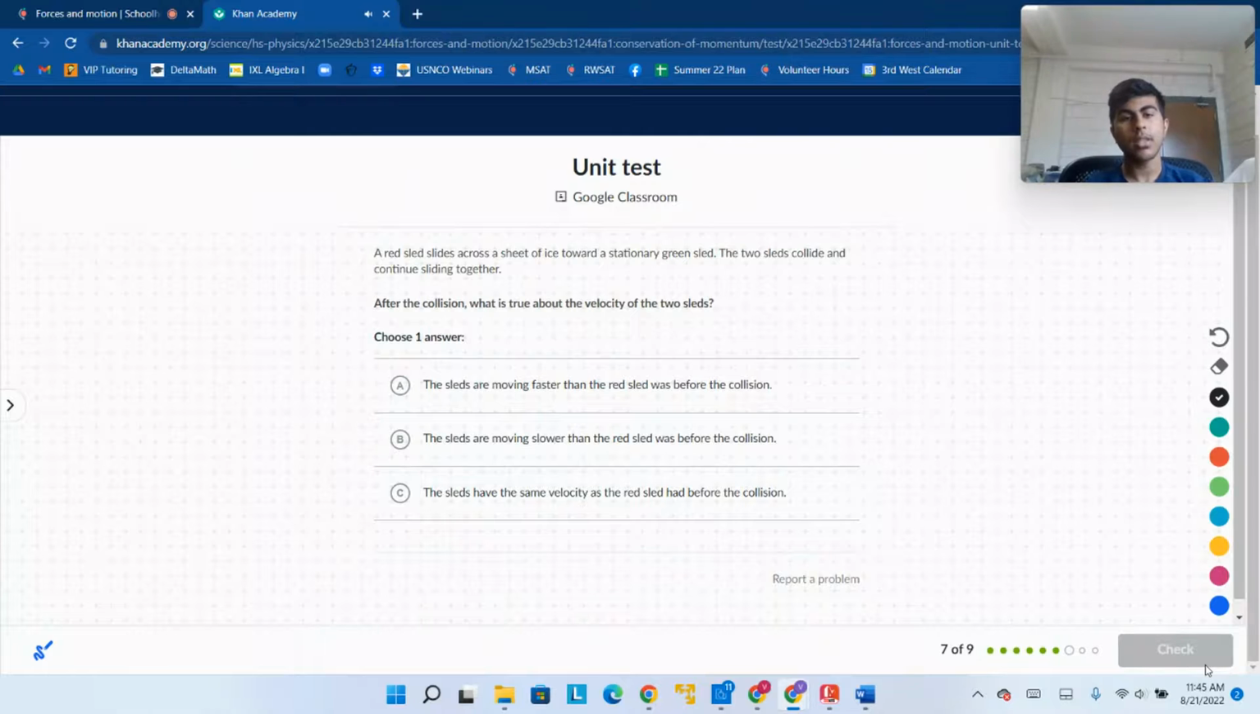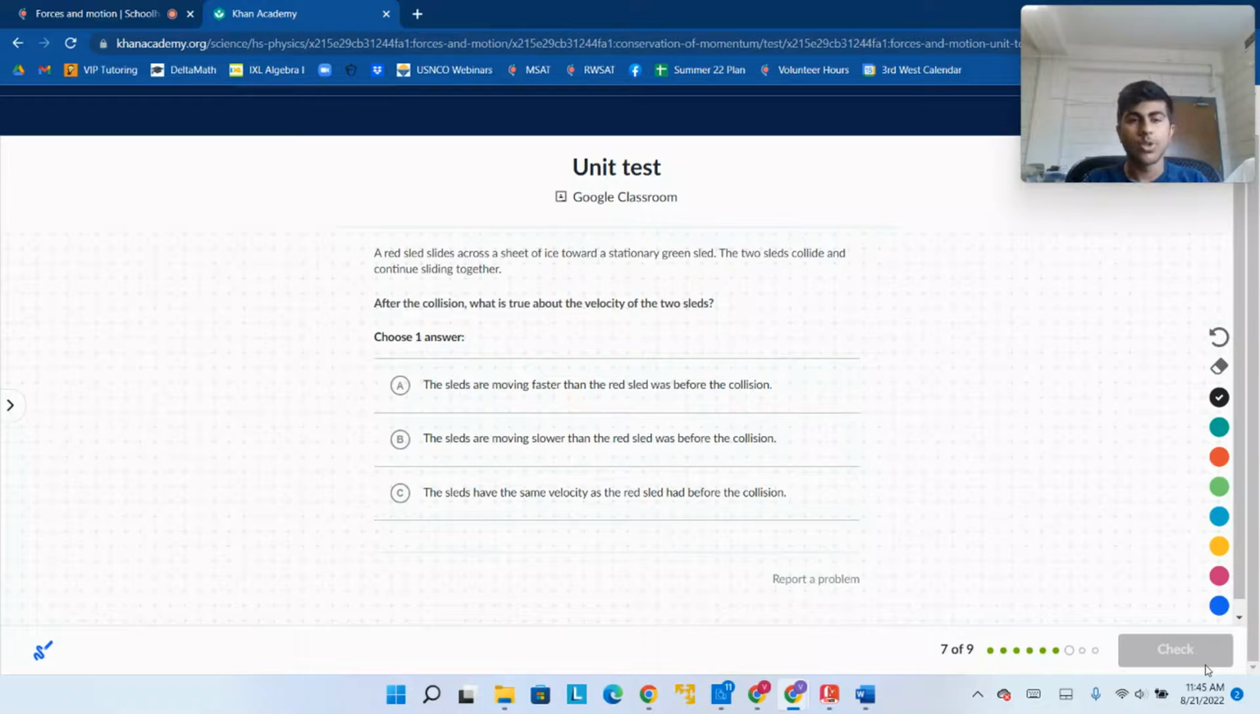Okay. A red sled slides across a sheet of ice towards a stationary green sled. The two sleds collide and continue sliding together. After the collision, what is true about the velocity of the two sleds? Alright, so this is going to be what we call an inelastic collision, right? So you have two things, one is stationary, the other is moving, and then it hits, and then they both go together in the same direction.